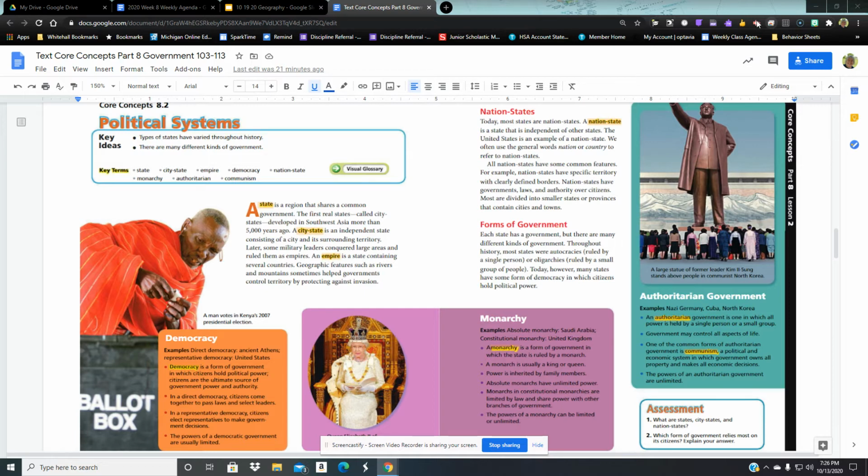Now let's look at the boxes, the orange box for democracy. Examples: there is direct democracy, ancient Athens, and representative democracy, an example of which is the United States. In ancient Greece, democracy started in their city-states, so around Athens, which was the capital of ancient Greece, the civilization. And democracy is a form of government in which citizens hold political power. Citizens are the ultimate source of government power and authority.